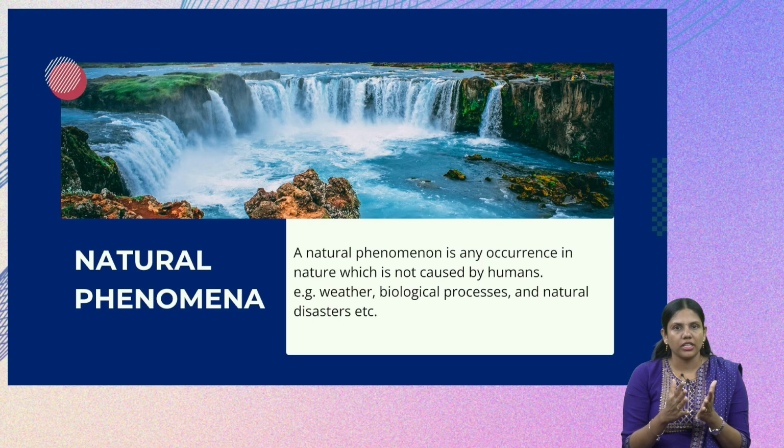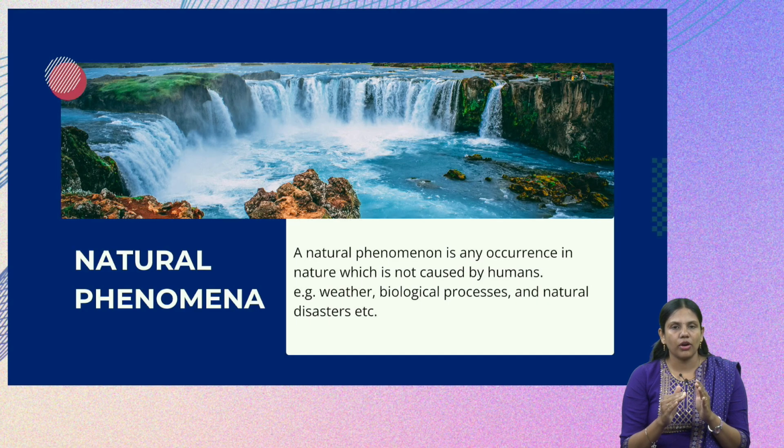Biological processes like decomposition, digestion and respiration are natural phenomena, and natural disasters like floods, drought, tsunami and cyclone all come under natural phenomena. Simply put, it is any occurrence in nature which is not caused by humans but has an effect on human life.